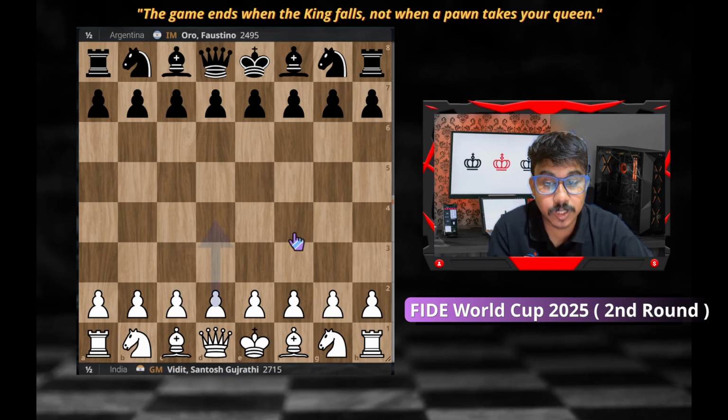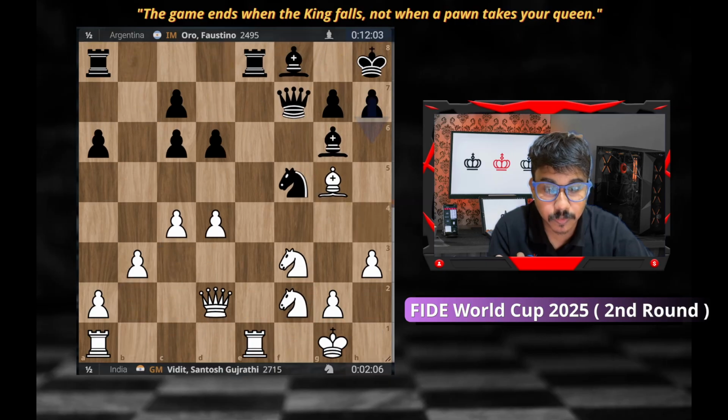Vidit made a draw with that young talented Oro Faustino. In the first round, he was the limelight player in this Olympiad. So Oro Faustino made a good comeback in the second round also, holding the game for a draw against Vidit with the black pieces. So that's a good result for him, basically in the Ruy Lopez Spanish Open played, and that was the final position of them. I believe that Vidit offered a draw and they took it.